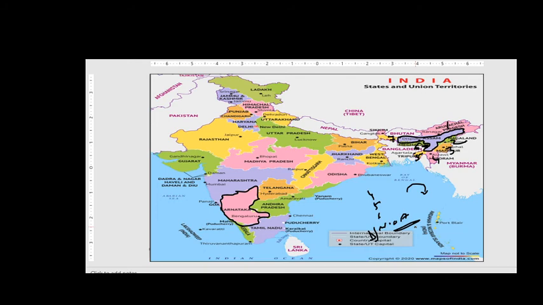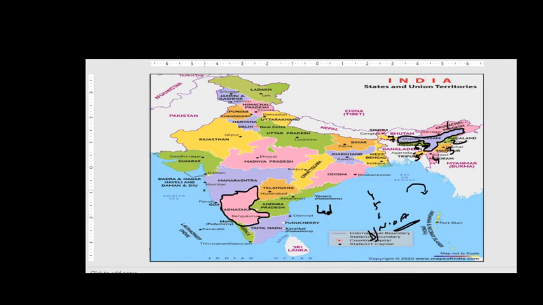So next question we will see here. So in a similar pattern we will see for Karnataka as well. How many landlocked states are bordering Karnataka, right, friends?